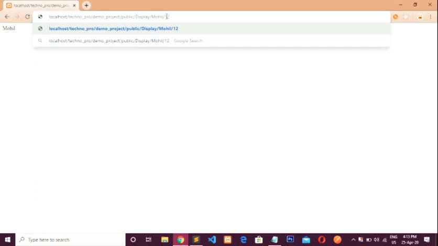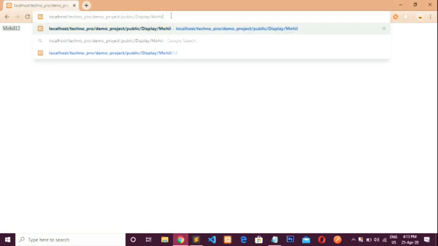First 12. So here you can see this: Mohil is for message and 12 is for id. If I remove this 12 and press enter, it will also give me output. Okay, so this is all about the optional parameter.